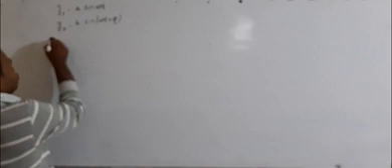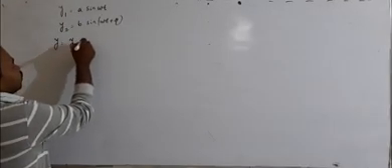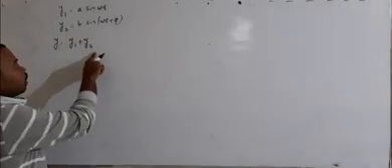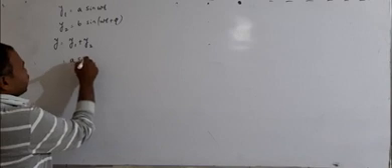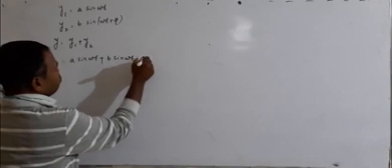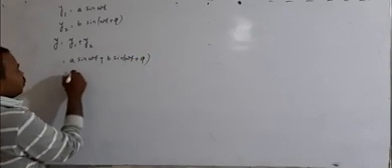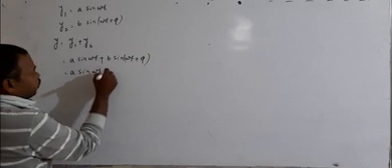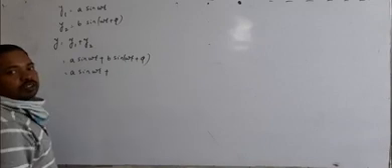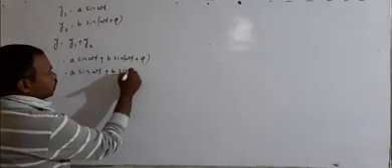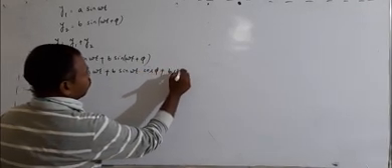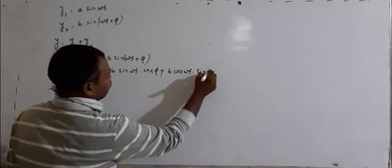Due to superposition of the two waves, the resultant wave is given by y equals y1 plus y2. Let us put the values of y1 and y2. This will be a sin omega t plus b sin(omega t plus phi), which equals a sin omega t plus, opening this using sin(A plus B) equals sin A cos B plus cos A sin B, b sin omega t cos phi plus b cos omega t sin phi.